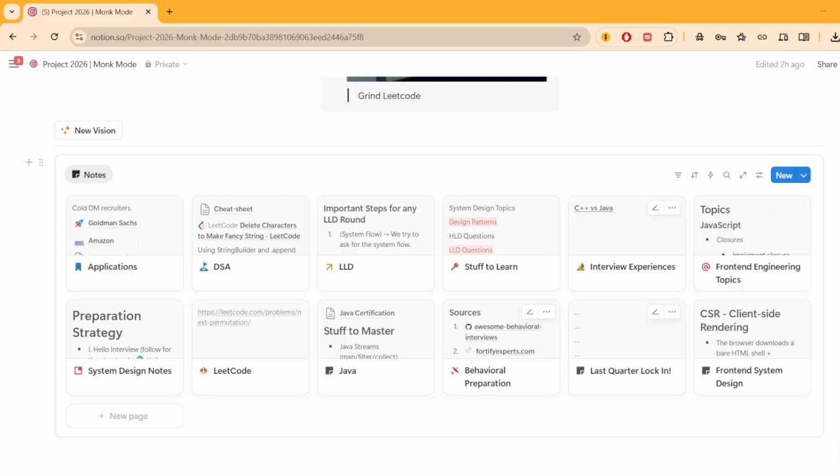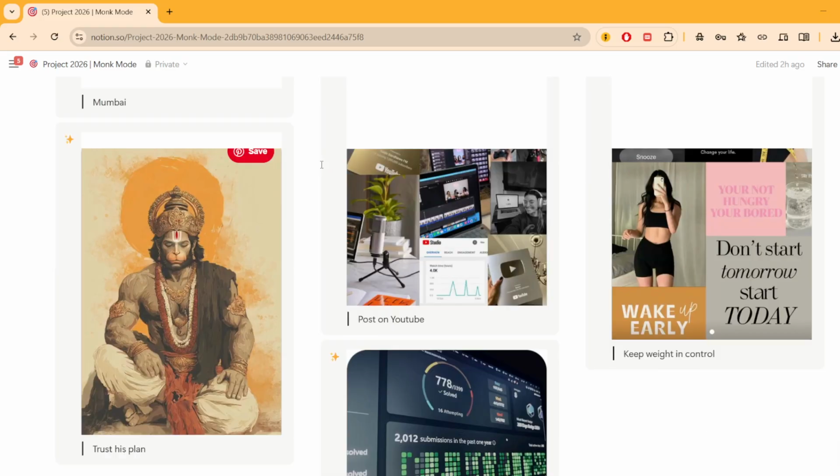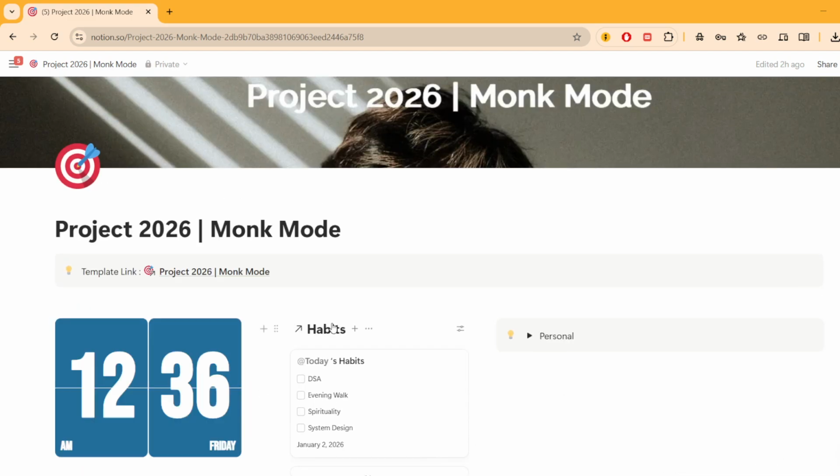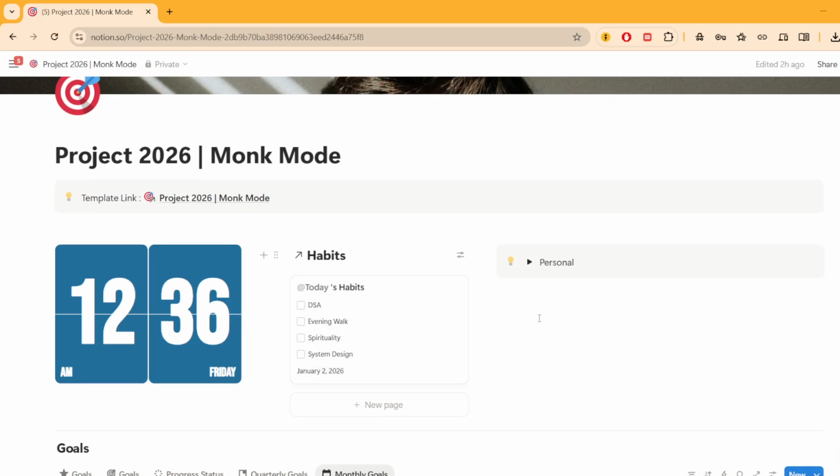While this is a separate topic, I just want to bring to attention that this is a customizable template and you can add whatever you want to, and customize it as per your convenience and make the most out of it, because that is the ultimate goal of creating a Notion template and managing all of this.